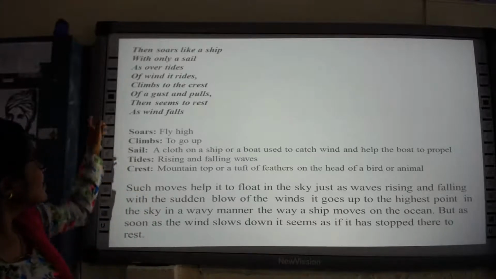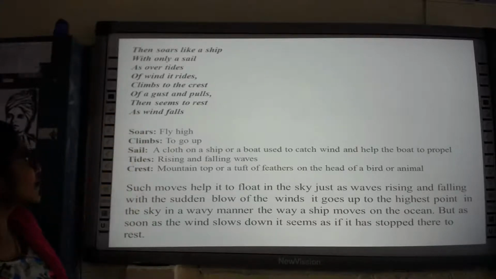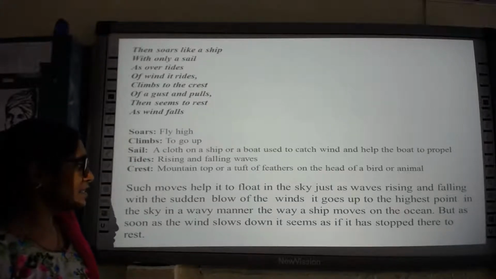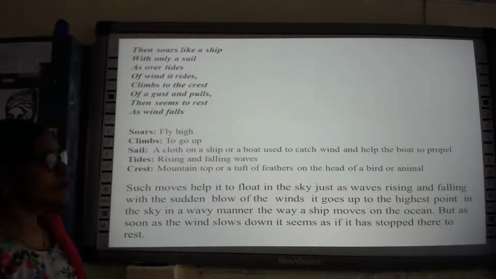But here it sees the wind rise, climbs to the crest of a gust and pulls, then seems to rest as wind falls. But as soon as the wind slows down, it seems as if it has stopped there to rest.